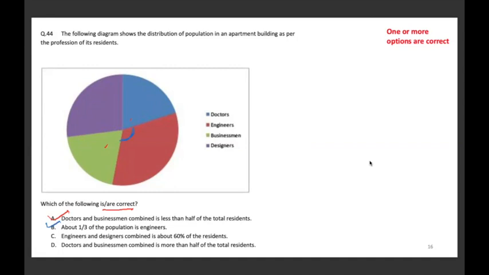Engineers and designers combined is about 60% of the residents. Engineers and designers, red and purple. Now, when you combine red and purple, it will definitely be more than 50, but less than 75%. So yes, we can say that combined it might be about 60%.